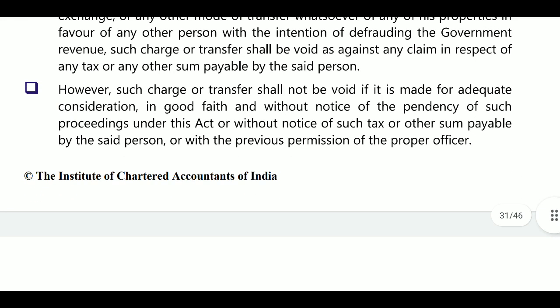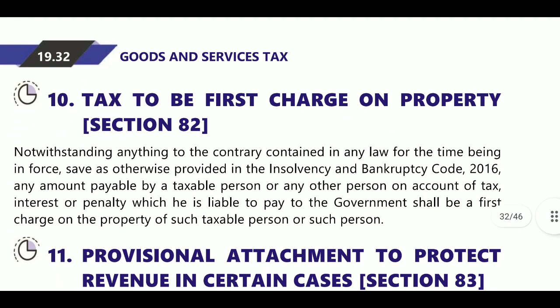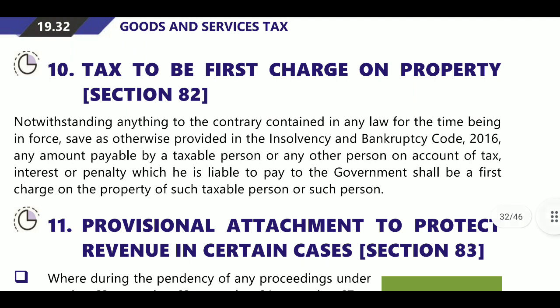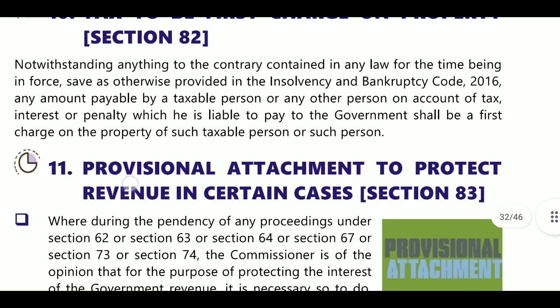However, such charge or transfer shall not be void if it is made for adequate consideration, in good faith, and without notice of the pendency of such proceedings under this Act or without notice of such tax or amount payable, or with prior permission of the proper officer. Next, tax to be first charge on property. Section 82: save as provided in the IBC, any amount payable by a taxable person or any other person on account of tax, interest or penalty which he is liable to pay to the government shall be the first charge on the property of such taxable person or such person.